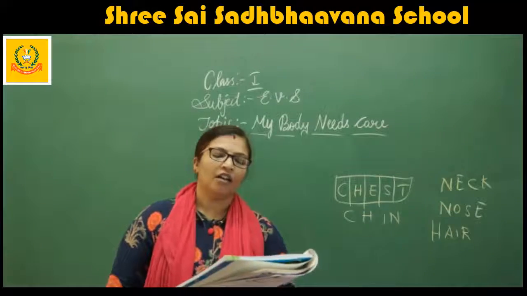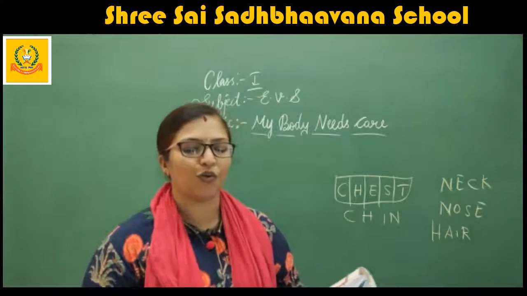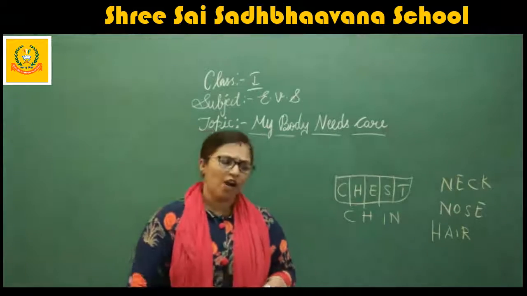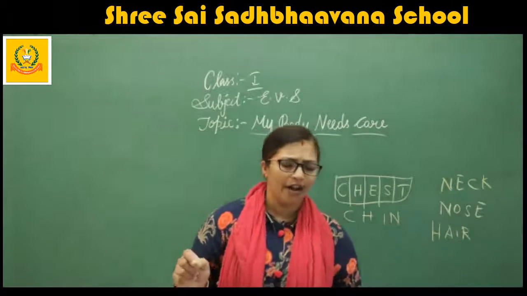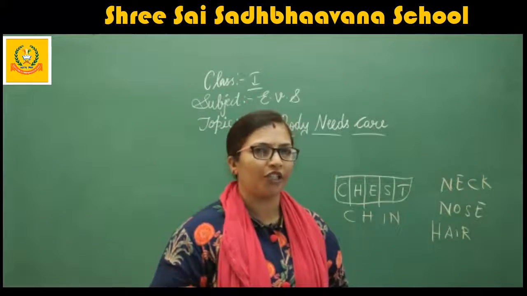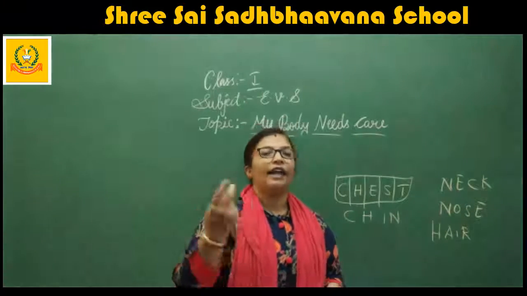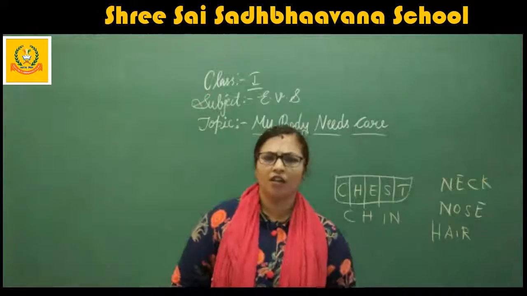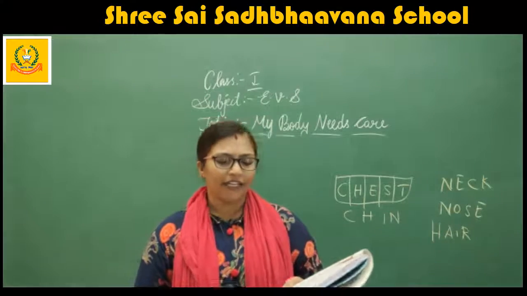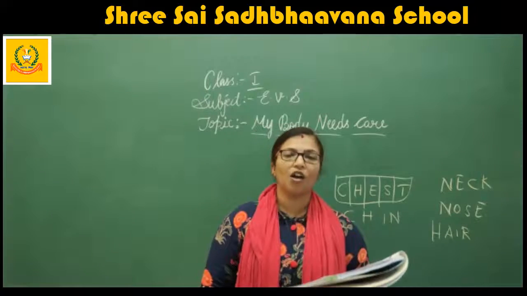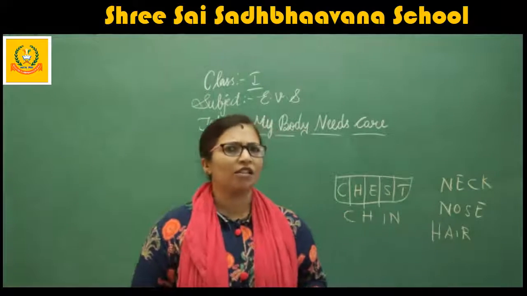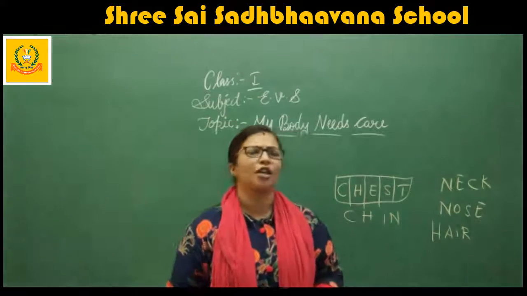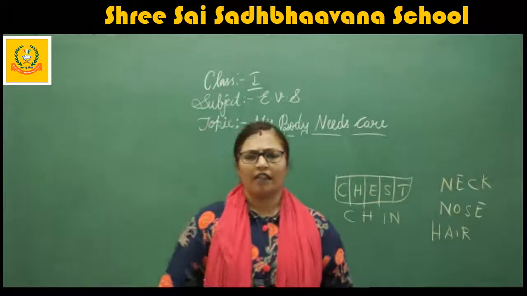Understood, children? Write any 3 activities you do with your hands. What all can you do? You can clap with your hands. You can write with your hands. You can hold things with your hands. I have given 3 examples. Write any 3 activities you do with your legs. So many things you can do. You write some of the examples: walk, jump, stand, like that.